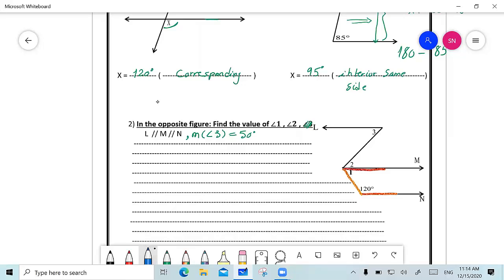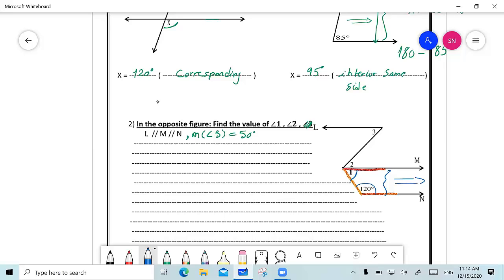So now I'm going to ask myself, I have here an angle equal to 120 and another angle which I'm looking for, which is 1. First of all, decide what the two angles are. Are they on the same side of the transversal or different sides? Yes, both of them are on the same side. The second question I should ask myself is, is one of them exterior and the other interior, or are both of them interior? Here both of them are interior.